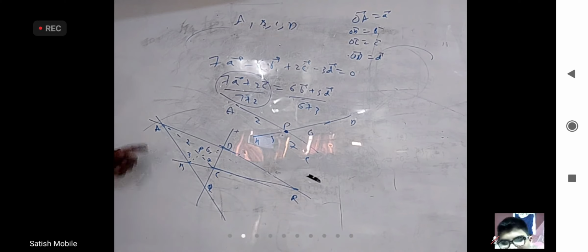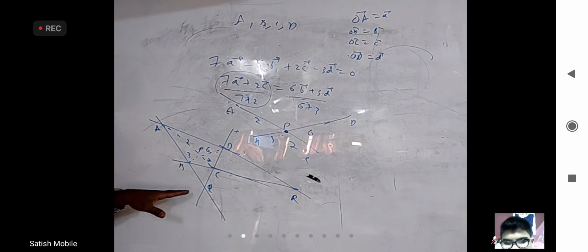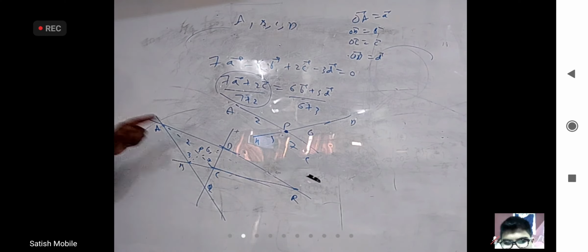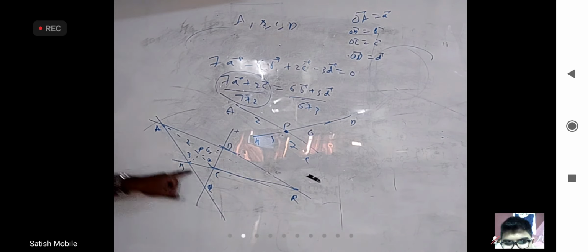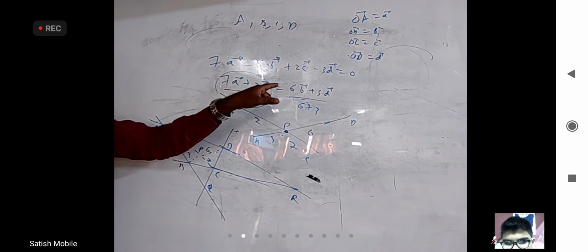See, in this question, is there anything about vectors? No, no. I can ask this in 9th class or 10th class in geometry, right? But it's very difficult to do in geometry. Possible to do it, but you have to know which particular way to do it. But this question is exactly this question. So now I am extending this.